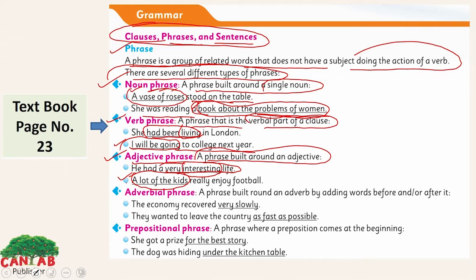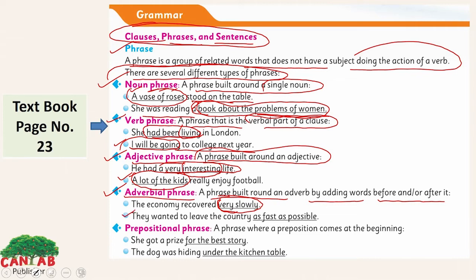Now look at the fourth phrase, adverbial phrase. A phrase built around an adverb by adding words before and or after it. An adverbial phrase tells you when, how, why, where the action is taking place. So the economy recovered very slowly. How did the economy recover? Very slowly. The action is done very slowly. So we have an adverbial phrase here.